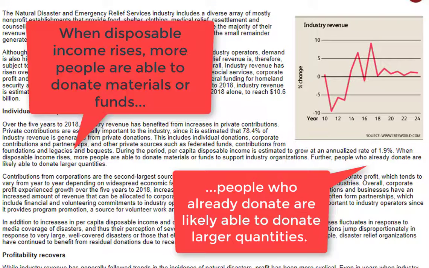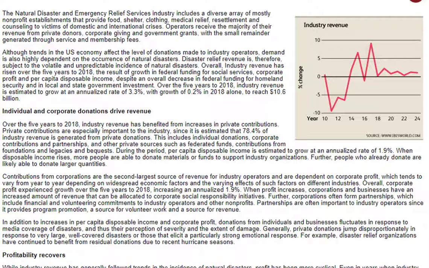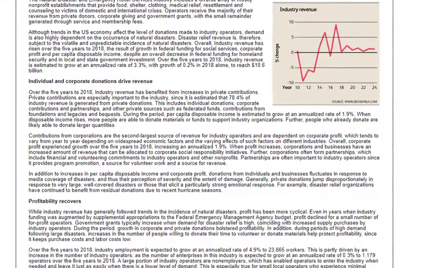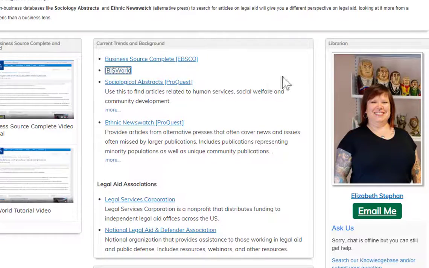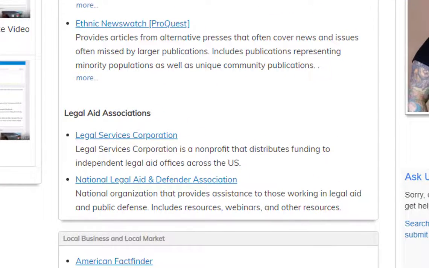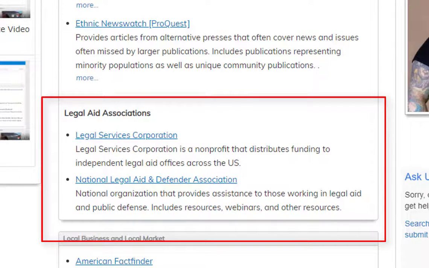So there's a little bit here, even though this is relating to disaster relief. This is telling me in general, as per capita disposable income rises, donations from private donors increase. That's something that could be really useful when you're looking at a local or a community-based nonprofit. While IBIS World may not necessarily be that useful when you're looking for industry information on a smaller or specialized industry, what can be really great are professional or industry organizations.